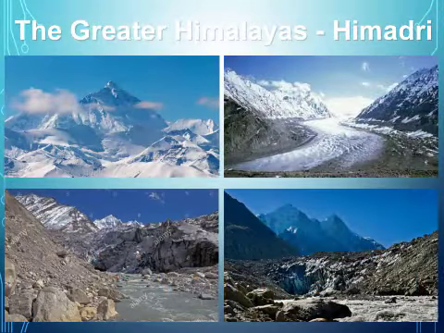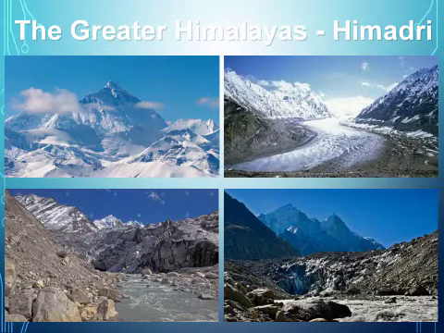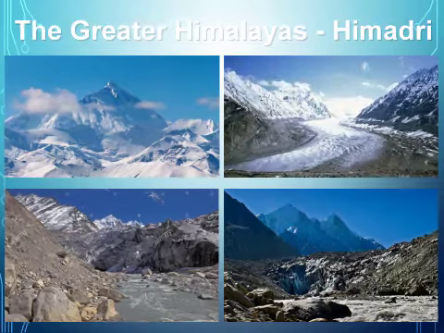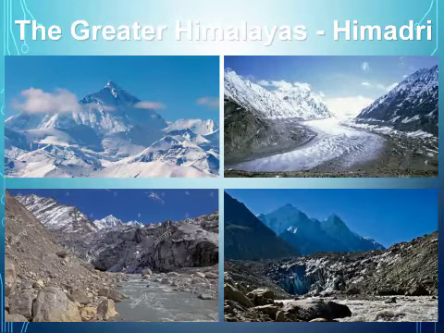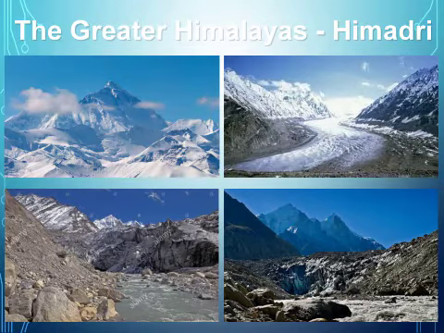The Greater Himalayas, which is also known as Himadri. It is the highest of all 3 ranges. It lies in the extreme north and is covered with snow throughout the year. There are glaciers in these mountains. Many rivers like Ganga, Yamuna, Brahmaputra and Indus originate from these glaciers.